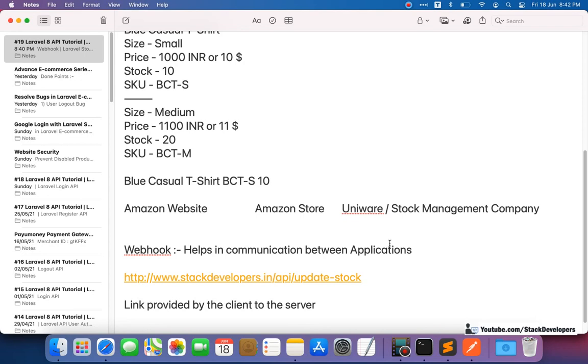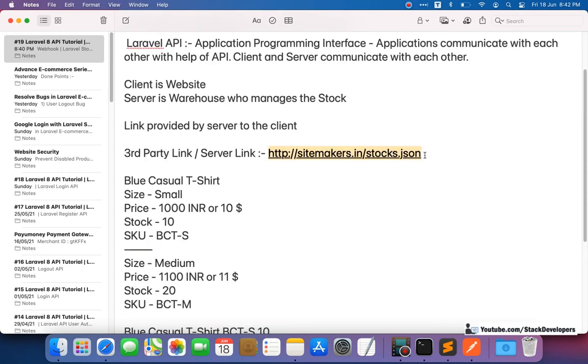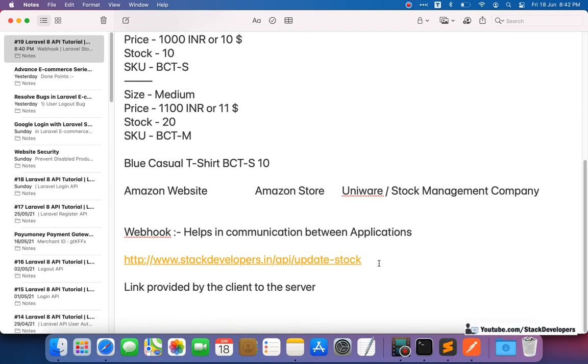But we need to learn webhook, and webhook is better for the client because it saves the client's resources. It is only called whenever there is an update. Otherwise, you need to make a cron job, schedule this API, and run it every half an hour. So this one is really better.